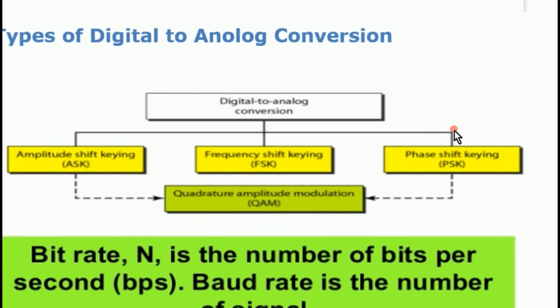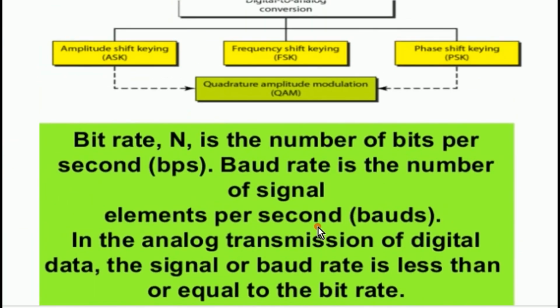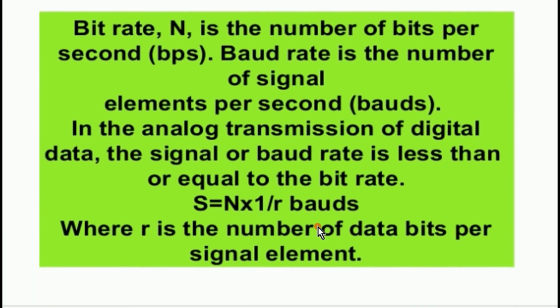We already know there are three types of digital to analog conversion: ASK, FSK, and PSK. In digital signals, we use the bit rate, where N is the number of bits per second. Baud rate is the number of signal elements per second, measured in bauds.